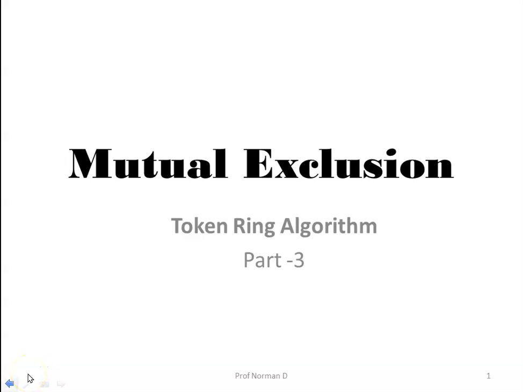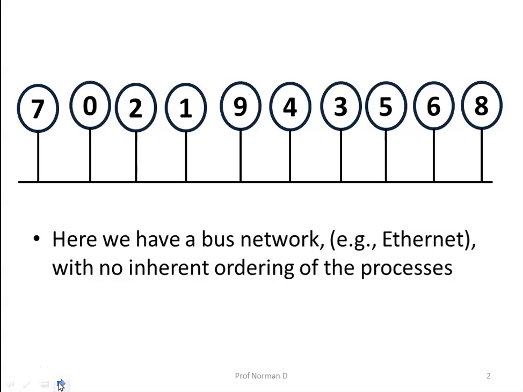In this session, we will discuss how mutual exclusion is achieved in a distributed system using the token ring algorithm. Now here, you can see that we have a bus network, assuming it is an Ethernet. Now there is no proper ordering of the processes. You can see here, they are not ordered in a sequence.